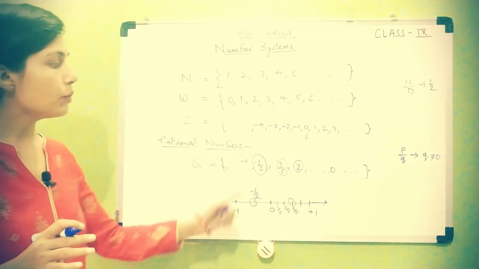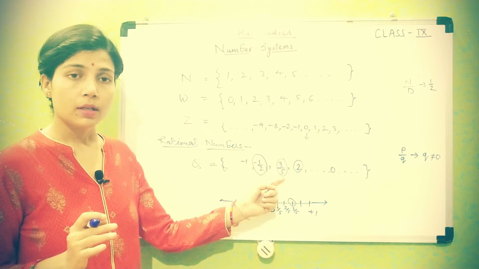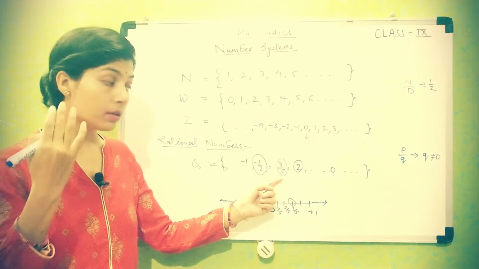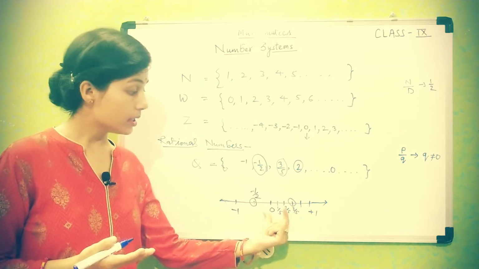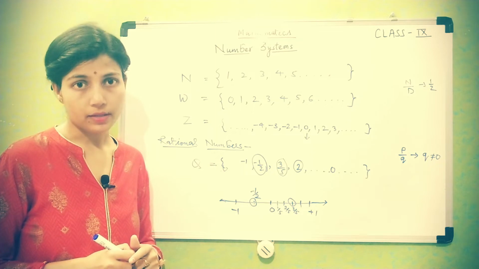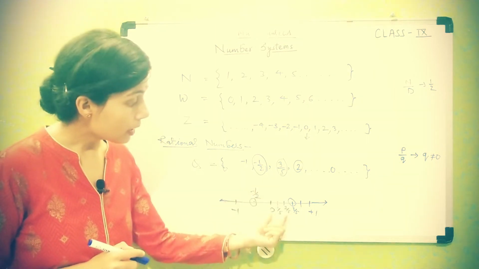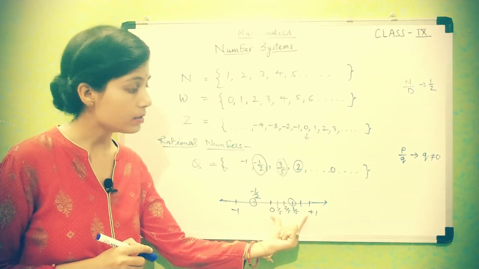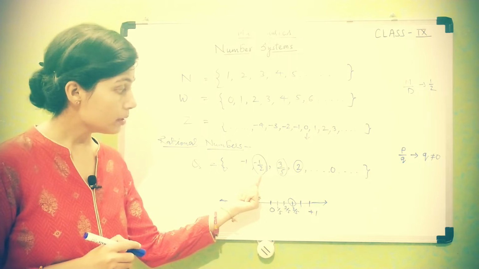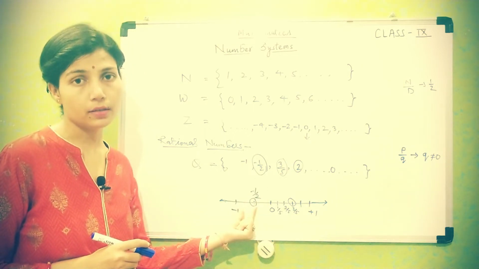So every time you just have to check what the denominator is. As much as your denominator is, you have to divide 0 to 1 into that many parts. Like in this case 5, you have done 5 equal parts of 0 to 1. And here it will be 2, so here I have done 2 parts.